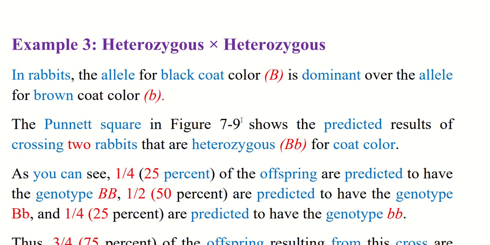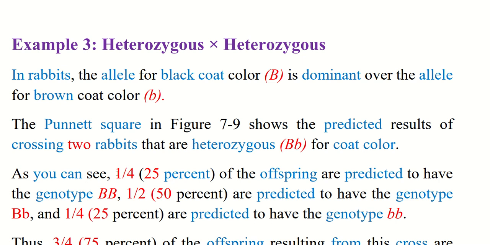Heterozygous with heterozygous. In rabbits, the allele for black coat color, capital B, is dominant over the allele for brown coat color, small b. The Punnett square in figure 7.9 shows the predicted results of crossing two rabbits that are heterozygous, capital B small b, for coat color.